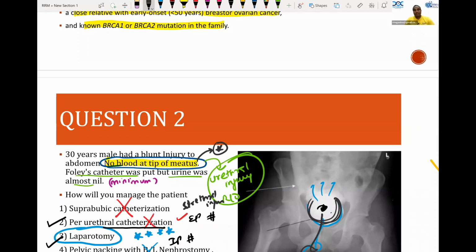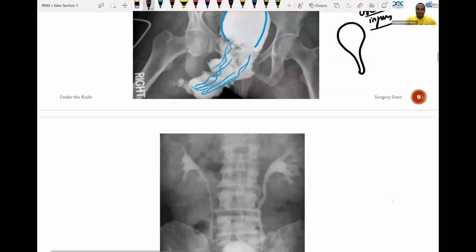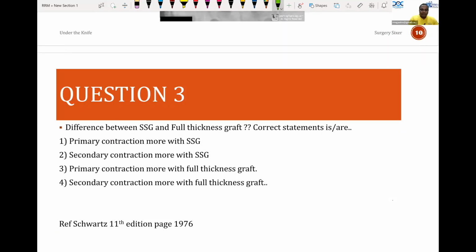So this time we have seen so many questions from Schwartz. Previously they never used to ask questions from Schwartz, 11th edition. This year they have asked a lot of questions which are exclusively found in Schwartz. This is a classical question only seen in Schwartz, not in Bailey, not in Sabiston. Difference between split skin graft and full thickness graft: what is the correct statement?